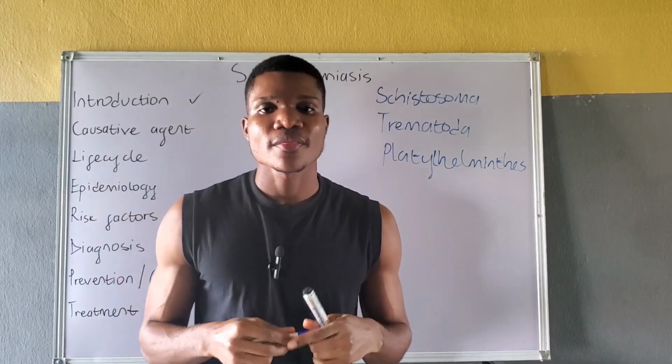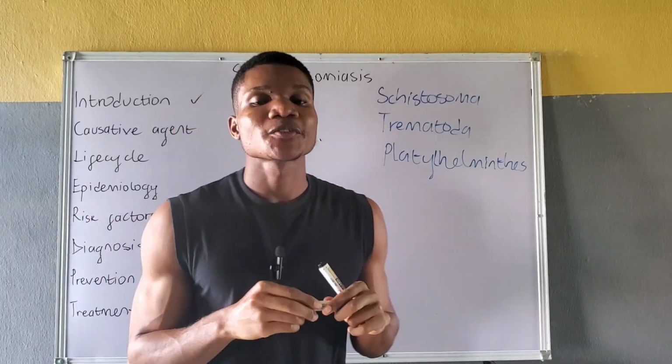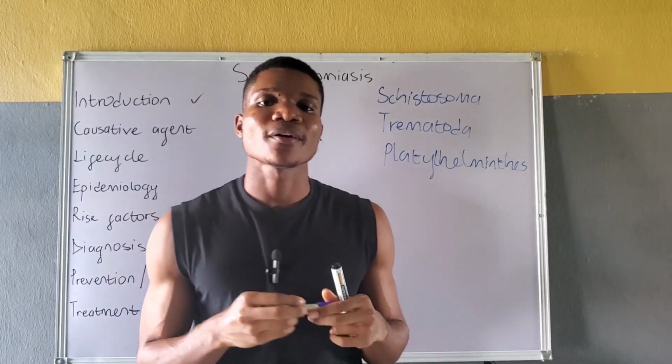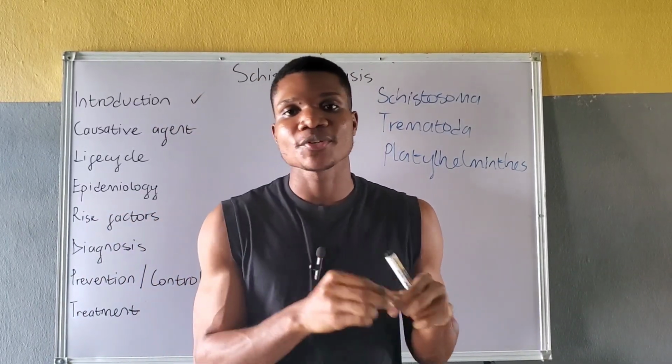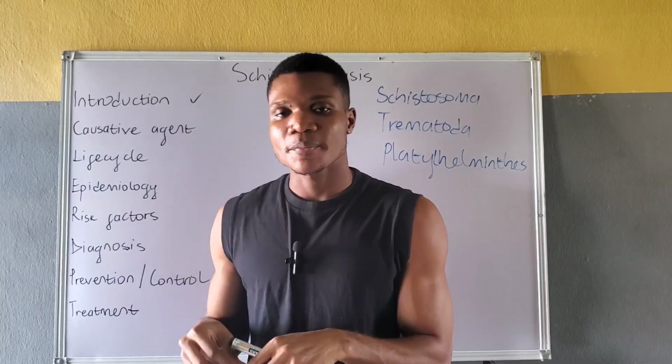Unlike most trematodes, schistosomes are dioecious. They are not hermaphrodites, meaning that they have a distinct male as well as a distinct female.